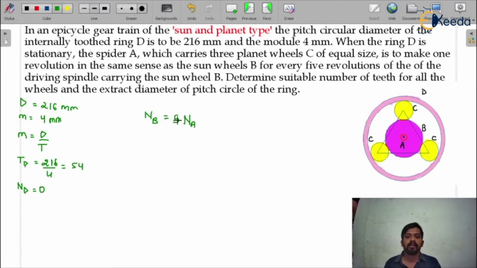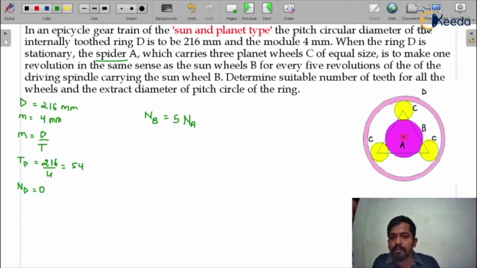the speed of gear B, that is 5 times the revolutions of the spider A. Okay, it is saying that spider A, which carries 3 planet wheels of equal size, is to make one revolution in the same sense as the sun wheel B for 5 revolutions of the driving spindle carrying the sun wheel B. That means when B rotates 5 times, there will be one rotation of the spider, or when there is one revolution of the spider, there will be 5 revolutions of the sun wheel B. So you can see in this relation, when you put NA equal to 1, you will get 5 revolutions of the gear B. Okay, so that is the relation we got from this statement.